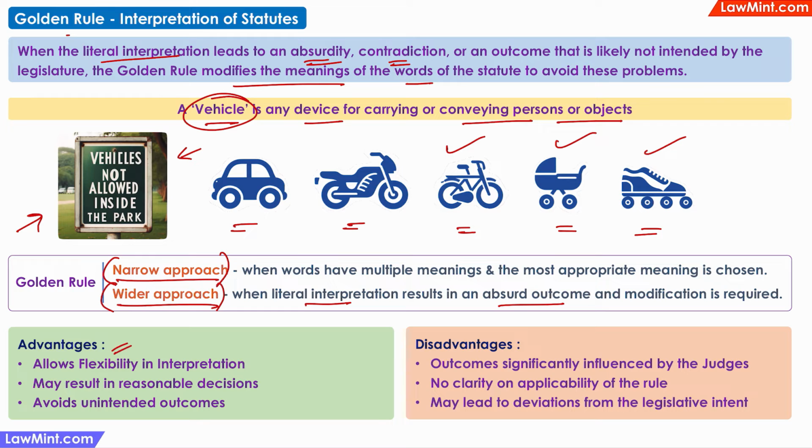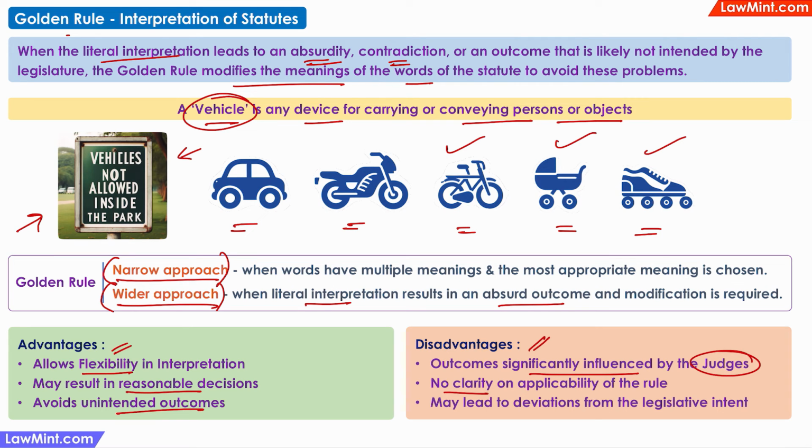The advantages of the golden rule are that it allows for flexibility, it allows for reasonable decisions, and it can avoid unintended outcomes. At the same time, a possible disadvantage is that the outcome of an interpretation is significantly influenced by the judge, because a lot of this interpretation process is left to the discretion of the judges.